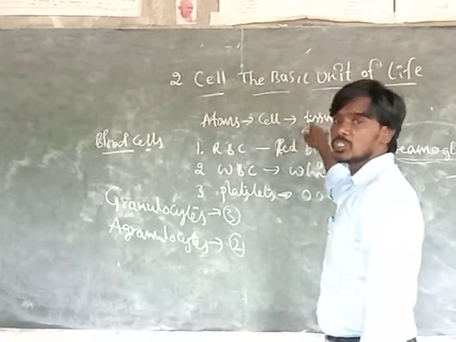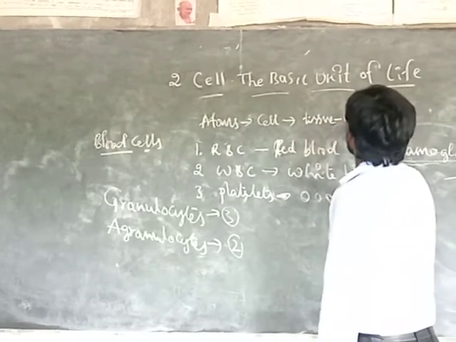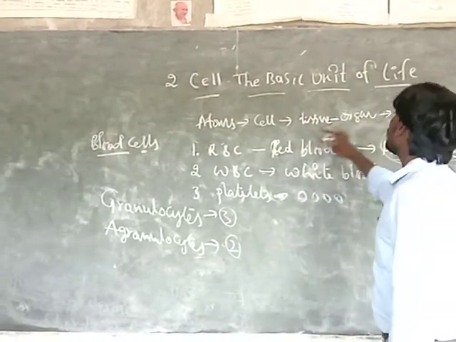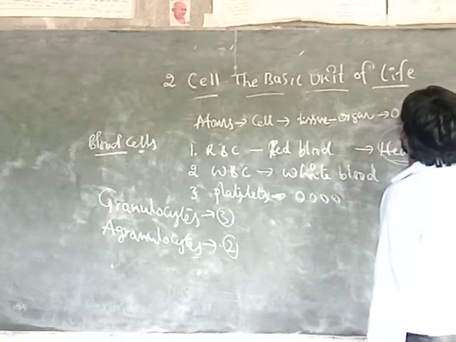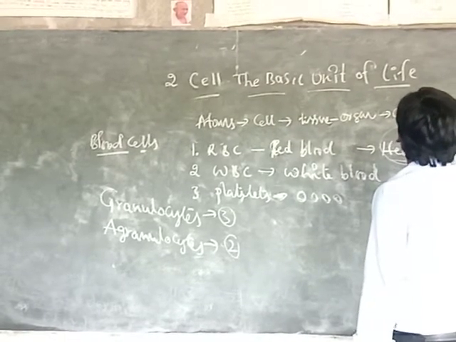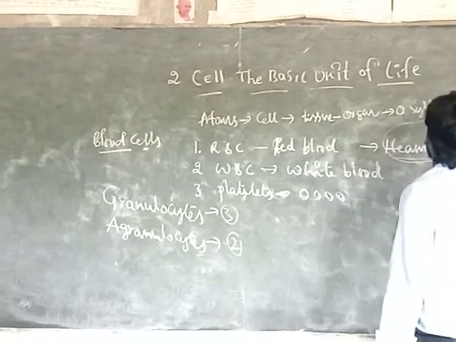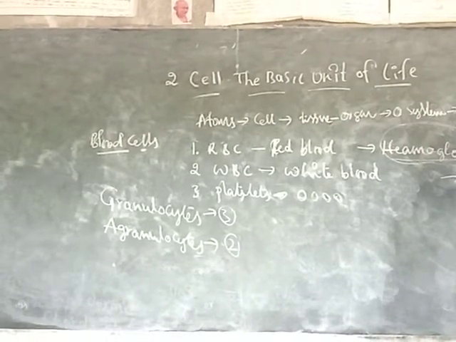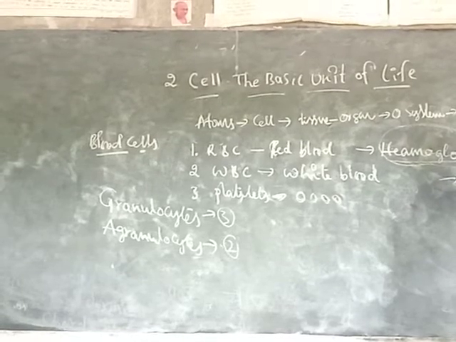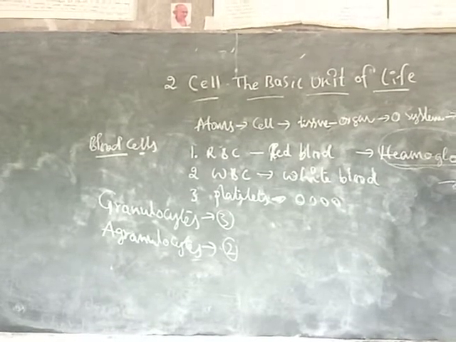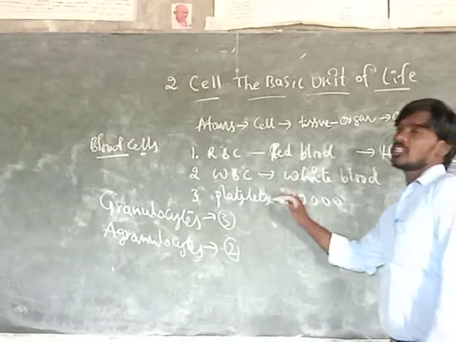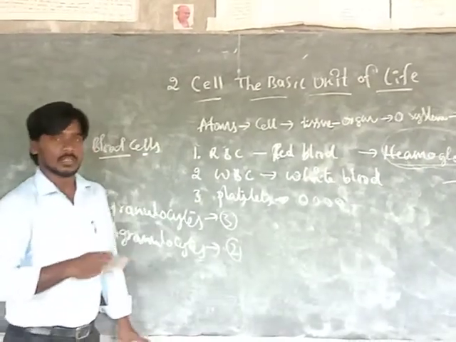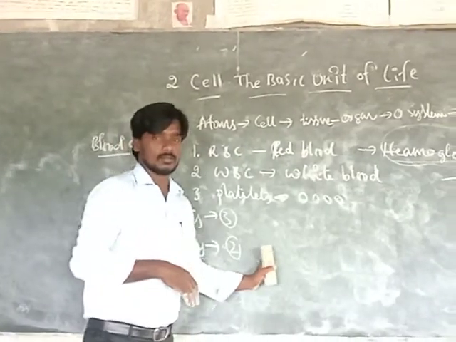A number of tissues form an organ. A number of organs form an organ system. And a number of organ systems form a human being, a living organism. That is, the cell is the basic unit of life. Okay. Did you understand? Yes.